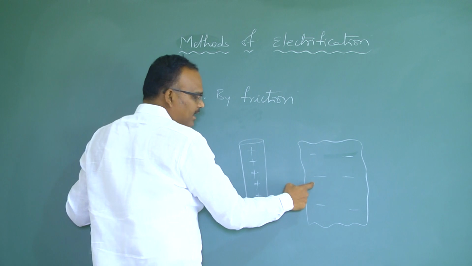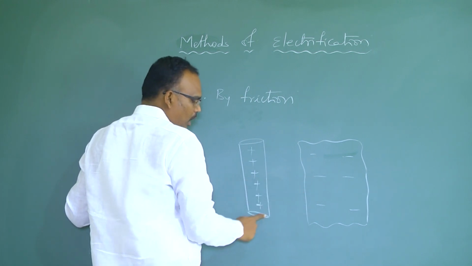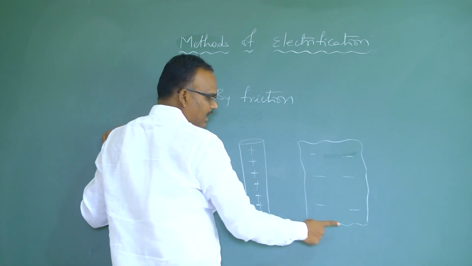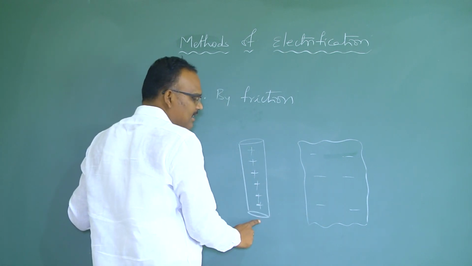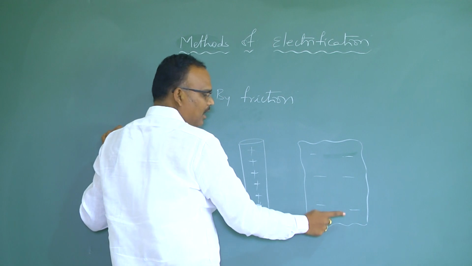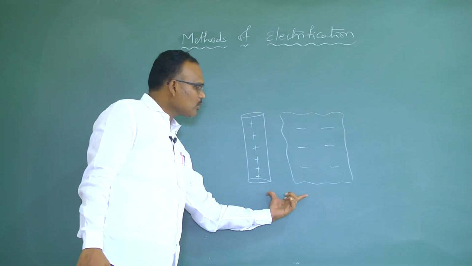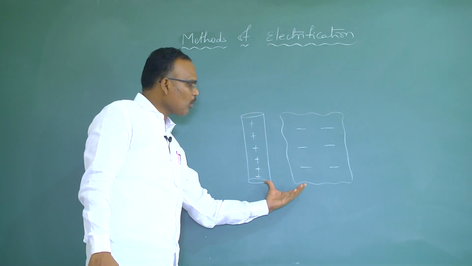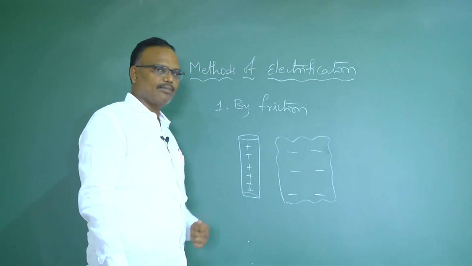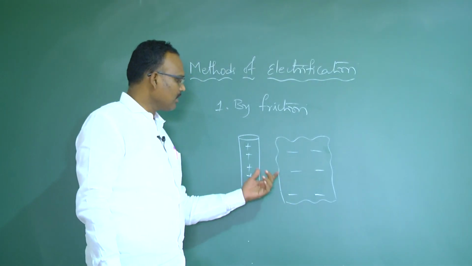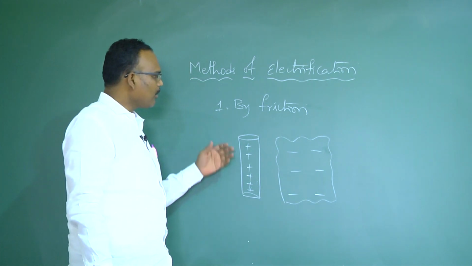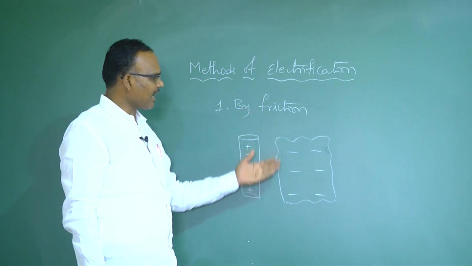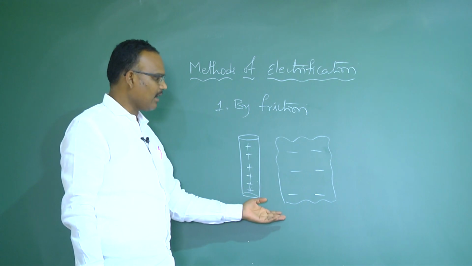When two bodies are rubbed together, one body acquires positive and the other acquires negative. That means unlike charges are developed on these bodies. When these two bodies are kept close to each other, they will attract because they have acquired unlike charges. That means frictional electrification precedes attraction.